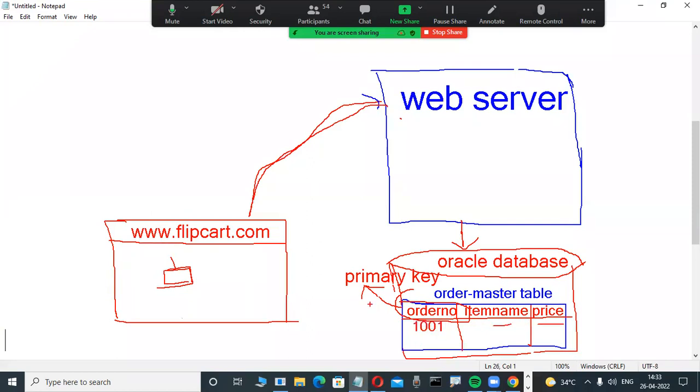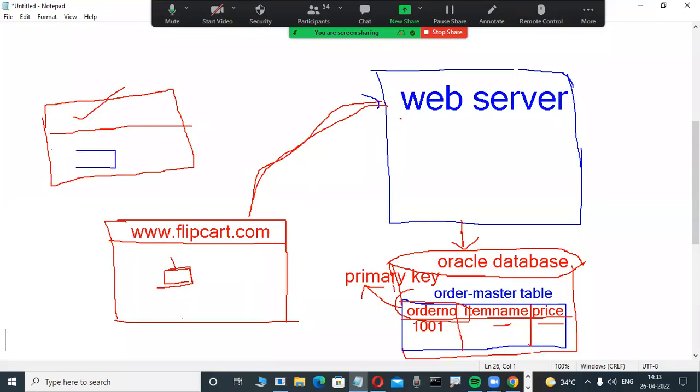Item name, price, all these details of the booking item are stored in this table. Suppose not only me, worldwide so many customers are there. Today another customer is also opening the same website, for example www.flipkart.com. Maybe he is also interested to purchase the same item.